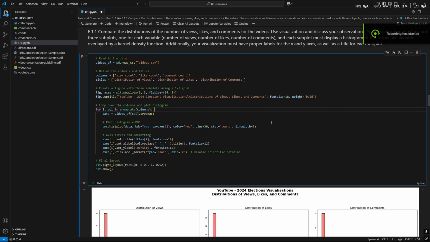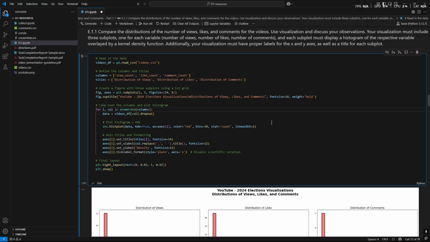Moving on to my first analysis. This analysis is me trying to find the distribution of views, likes, and comments for each channel, for each video, for its respective keywords. The first line of code is me reading the video CSV file using the pd.read_csv function into a data frame. Then I make a list of columns and titles to define the 3 columns that I want to analyze, which are view count, like count, and comment count, and 3 titles, which will be distribution of views, likes, and comments, which will be shown on the plot.